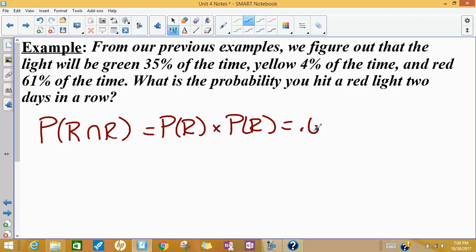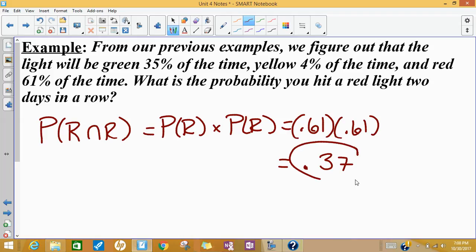So we would do 0.61 times 0.61, since it's a 61% chance that you hit a red light. And we get that the probability of hitting a red light 2 days in a row is 0.37 approximately.